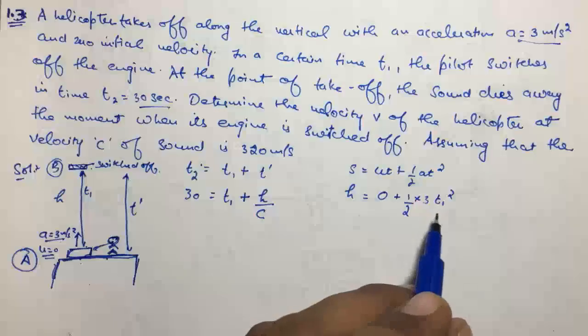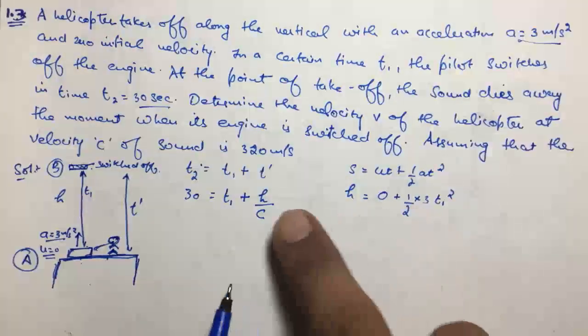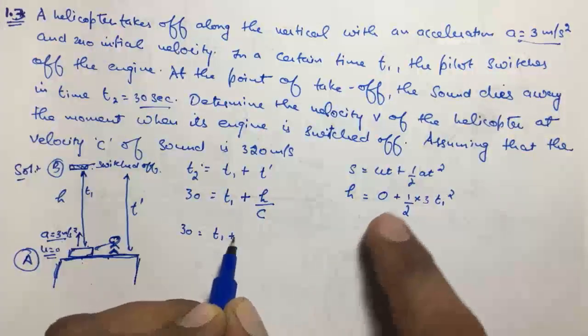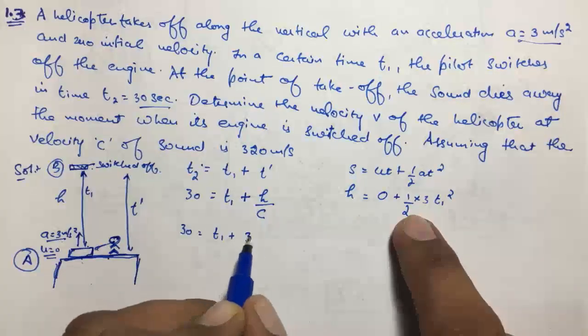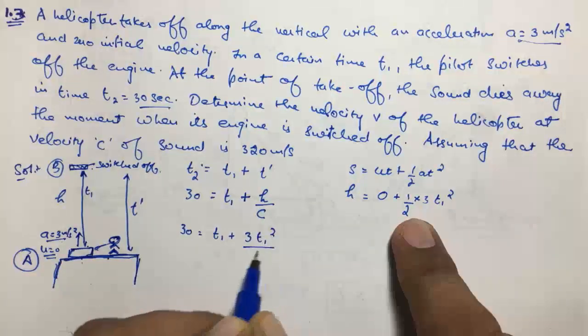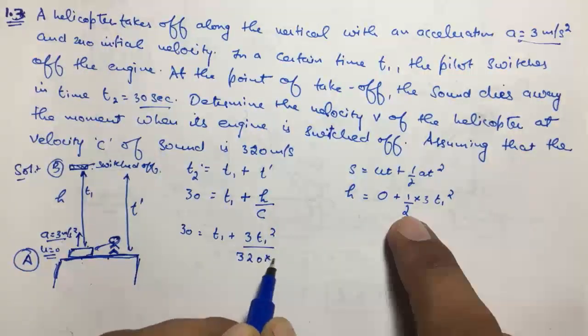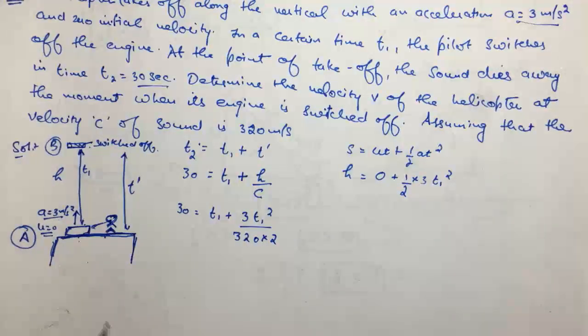So h is 3 by 2 t1 square, and we will write this value of h in this equation. So 30 equals t1 plus h over c. In place of h we can write 3 t1 square upon 2, and c is 320.